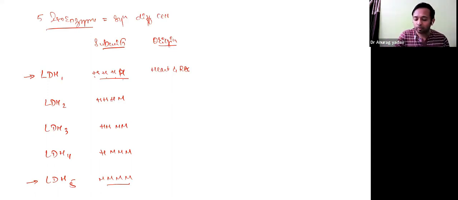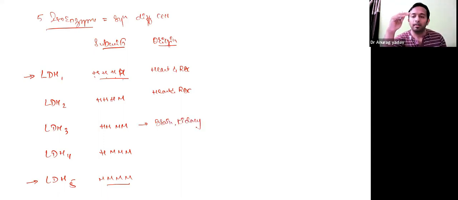Similarly, LDH2 is also from heart and RBC cells, so they are synthesized from heart and RBC cells. LDH1 and LDH2. LDH3 is mainly from brain and kidney. This type of isoenzyme, LDH3, is mainly from brain tissue and renal tissue; the kidney will synthesize LDH3 type. LDH4 is from the liver and skeletal muscles. Skeletal muscles and liver will synthesize LDH4, this type of isoenzyme. And the last one, isoenzyme LDH5, is mainly from skeletal muscle and a little from liver.